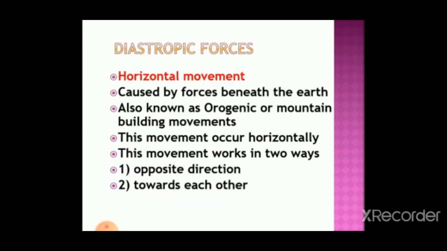Now, diatropic forces, horizontal movement, caused by the forces beneath the earth or inside the earth. They are also called orogenic or the mountain building force. This movement occurs horizontally, and this movement works in two ways. They work either from opposite sides, or they collide towards each other.